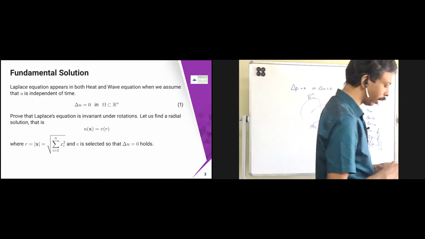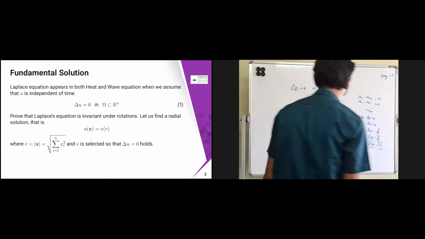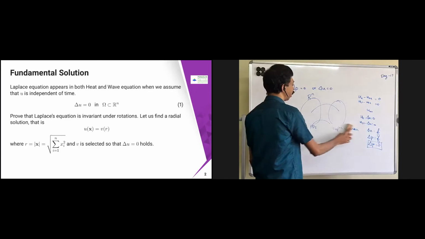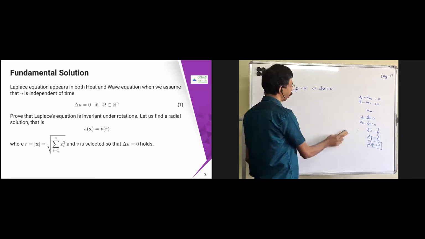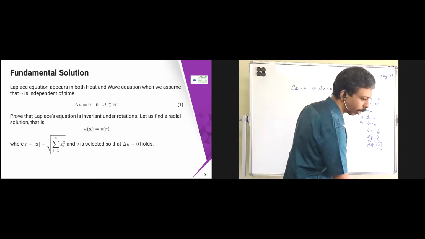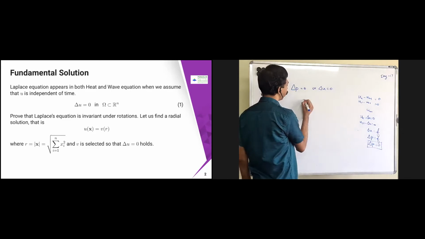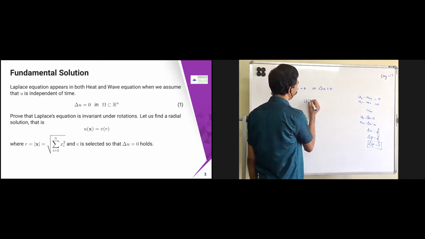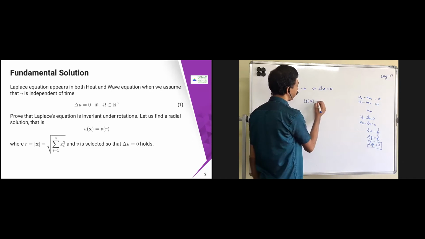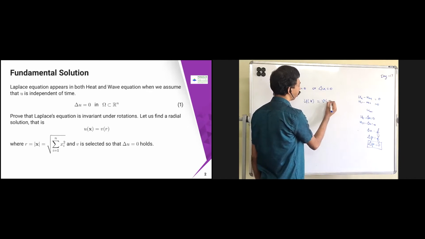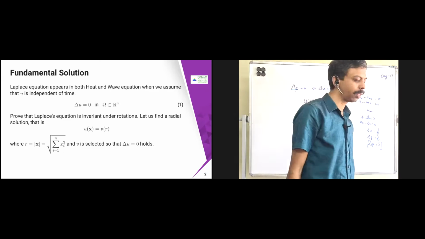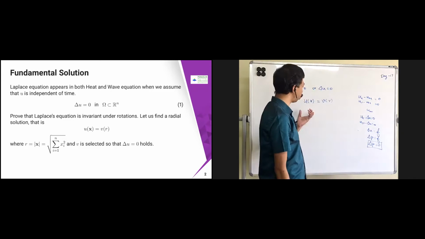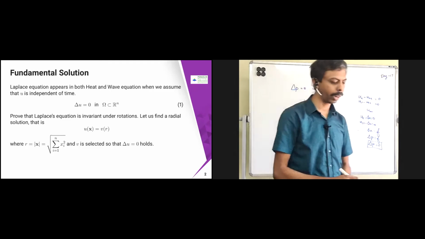So again the same setup as what we did in the wave equation. We have R^n, and in R^n we are going to take a function; the solution is going to be u of x. Now we are going to take a radial solution. Radial solution means we are going to take v of r, because the Laplace equation is invariant under rotation. You can just prove that the Laplace equation is invariant under rotations.